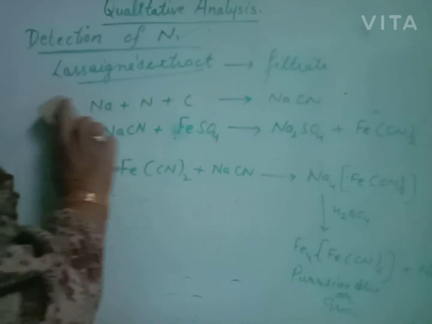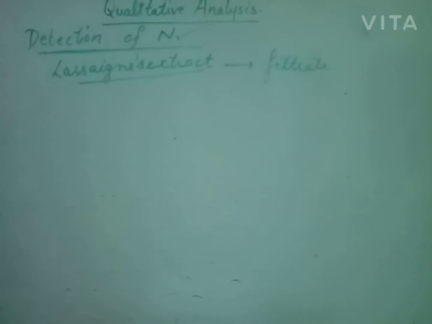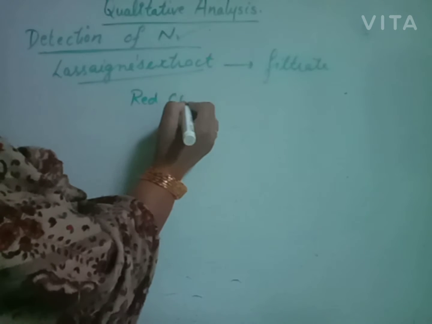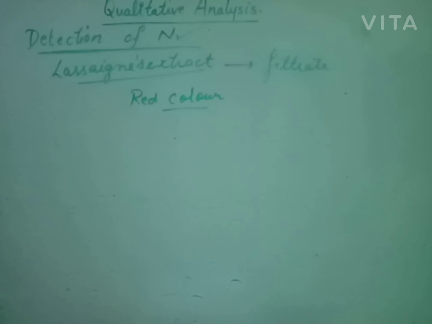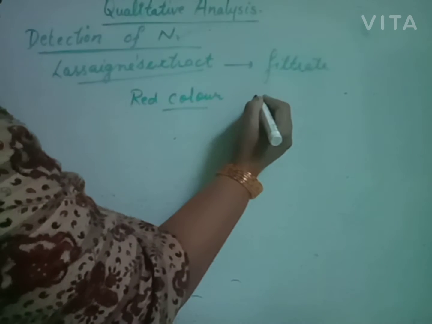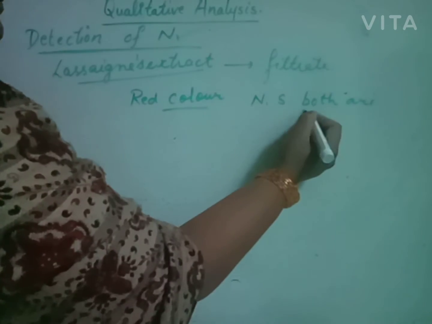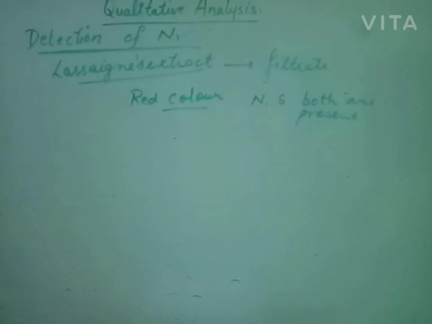Now another test. Beta, after the reaction for the test for nitrogen, we may get red color. After the complete test for nitrogen, in place of Persian blue or green, we will get red color. That means nitrogen and sulfur both are present, because sodium thiocyanate is formed.